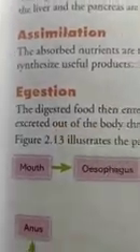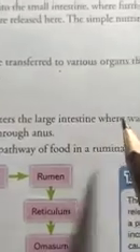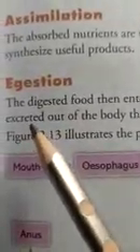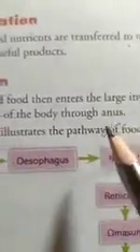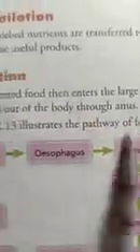Now egestion, dear students. The digested food then enters the large intestine, where the water is absorbed. Undigested food is finally excreted out of the body through the anus. The food waste now comes into the category of solid. Undigested food, the solid waste, finally goes out from the body through the anus.